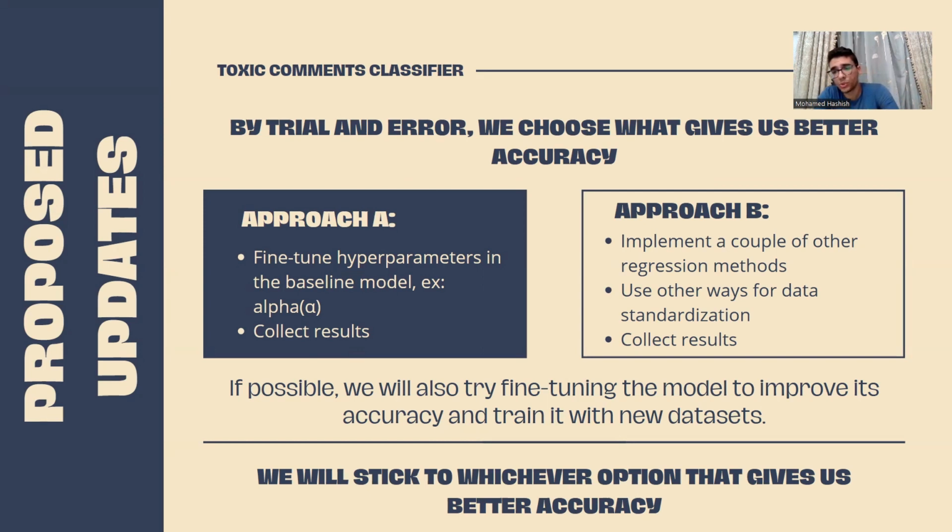And then as for approach B, now we will try to modify the models and try different combinations of regression methods, as well as different combinations of their hyperparameters. We will also use other methods of data standardization, which could improve the accuracy, and we'll collect the results. And then we'll compare the results of both approaches, A and B, and whichever is better, we will choose it and we will stick to this approach.